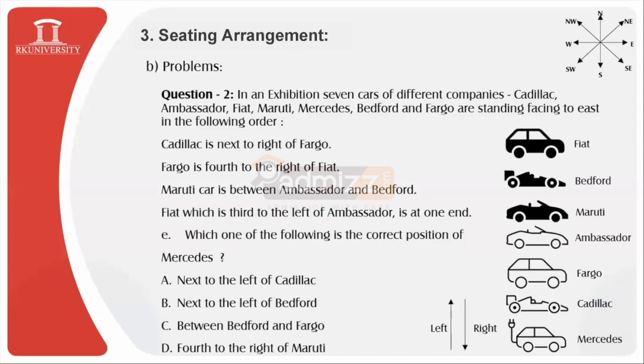Very good. I received 2 responses, and the response rate is getting increased. Excellent. So it is definitely option D, that is 4 to the right of Maruti.